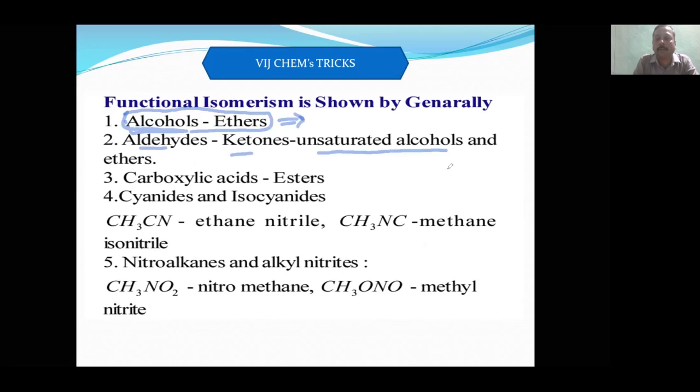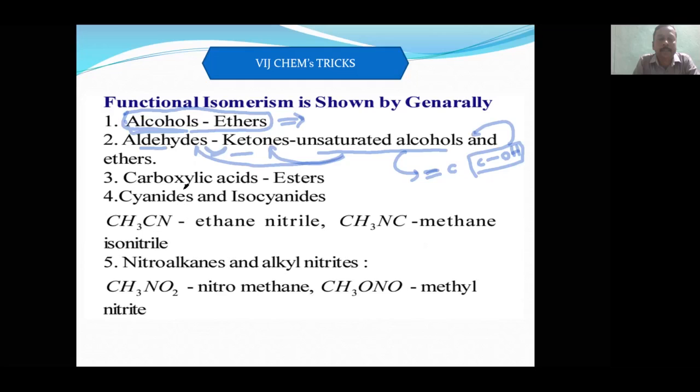That means one double bond must be there, and somewhere one OH must be there. So that is called an unsaturated alcohol. Is it understood? Unsaturated is because of the double bond, alcohol is because of the OH. So they can show functional isomerism with ketone, and with aldehyde. Even aldehyde and ketone are also functional isomers. They both have the same molecular formula.